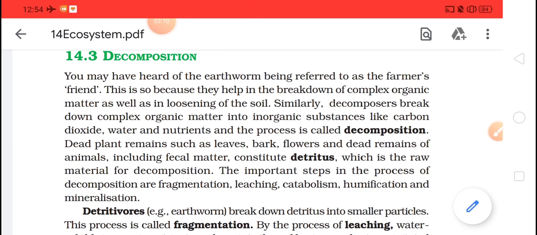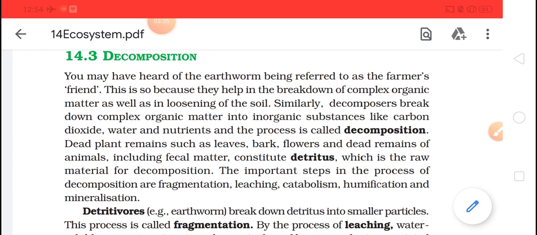Dead plant remains such as leaf, bark, flowers, and dead remnants of animals including faecal matter constitute detritus, which is a raw material for decomposition. The important steps in the process of decomposition are fragmentation, leaching, catabolism, humification, and mineralization.